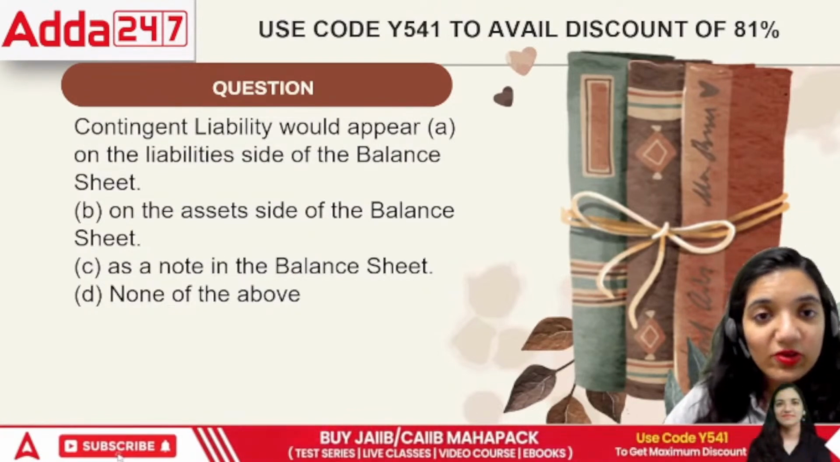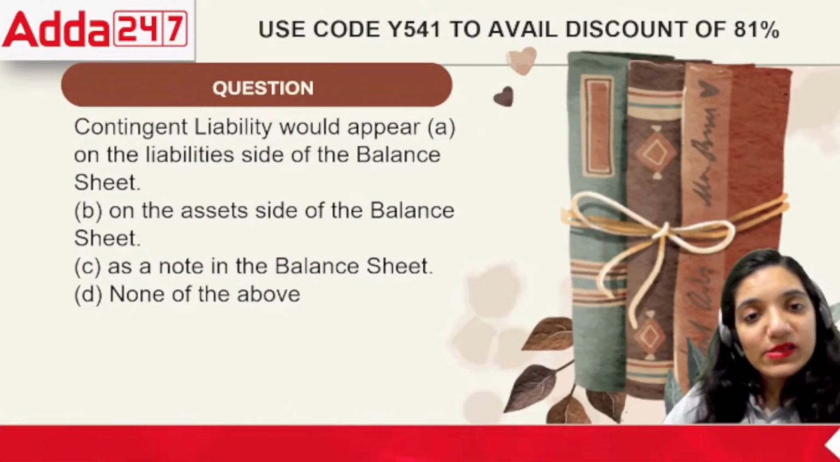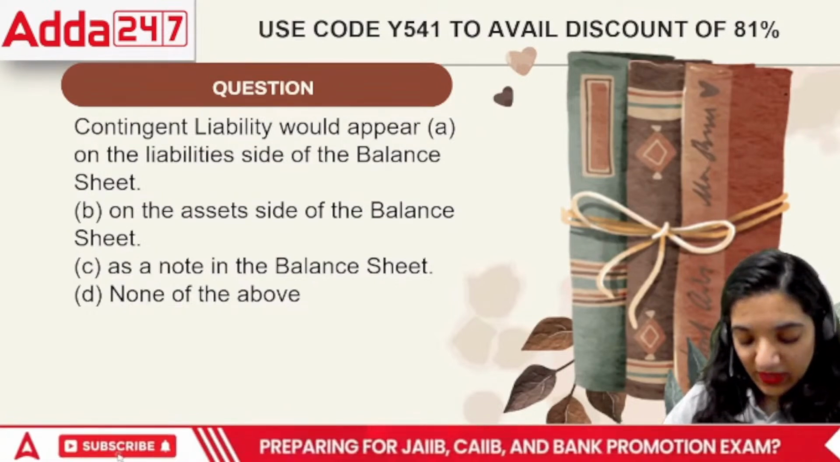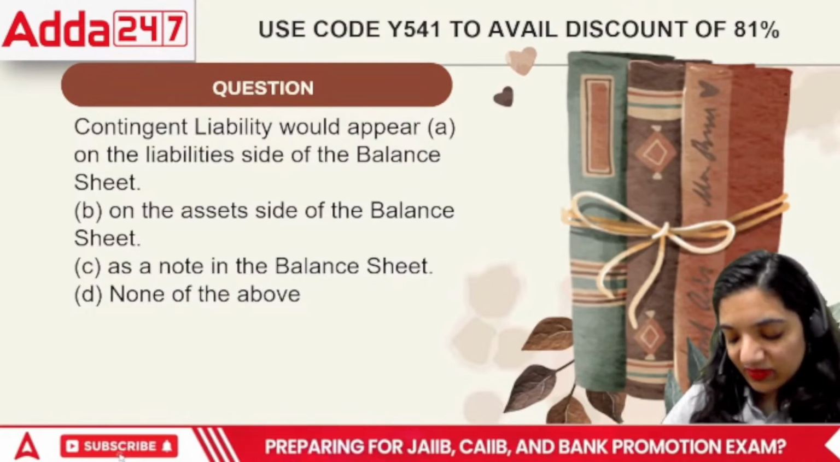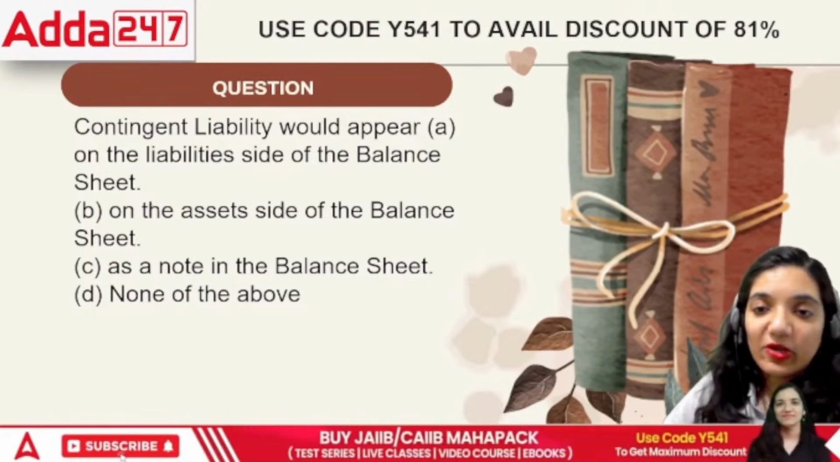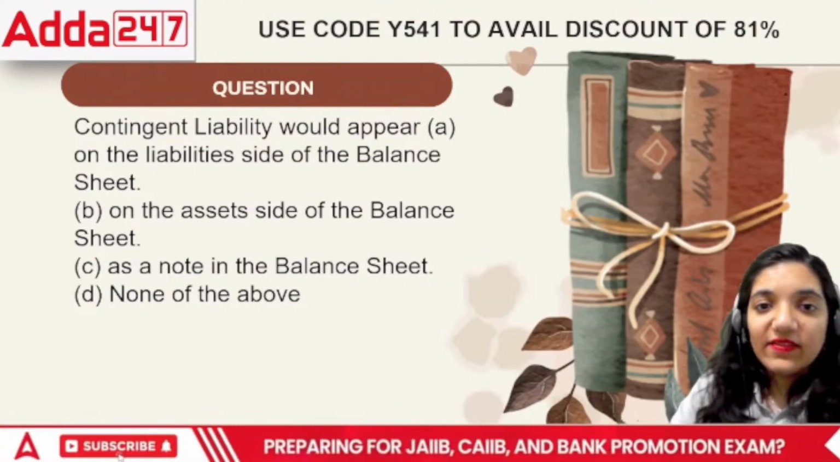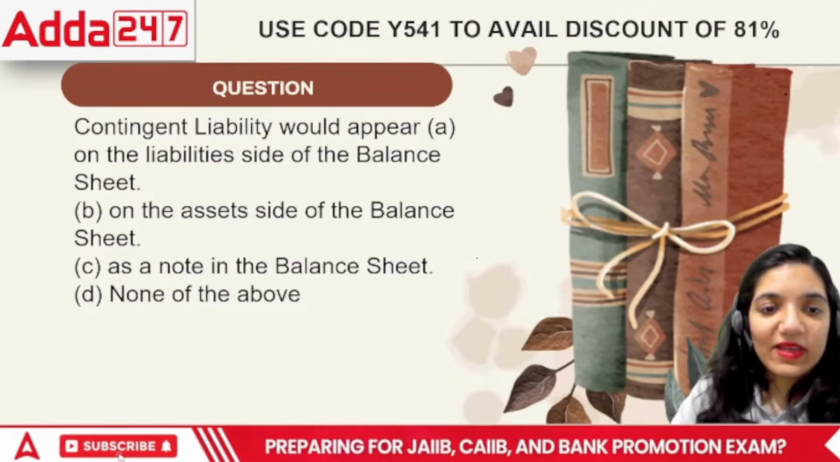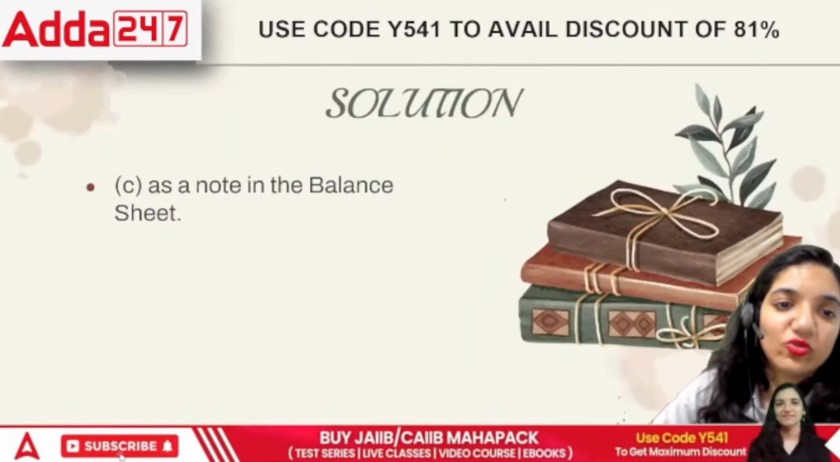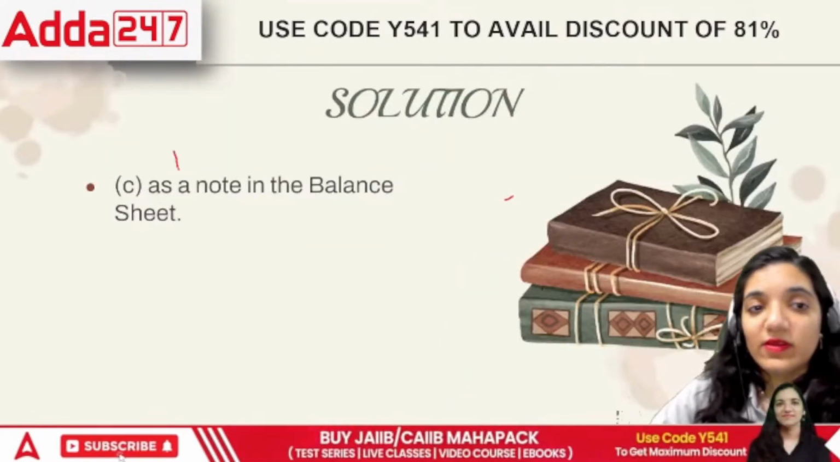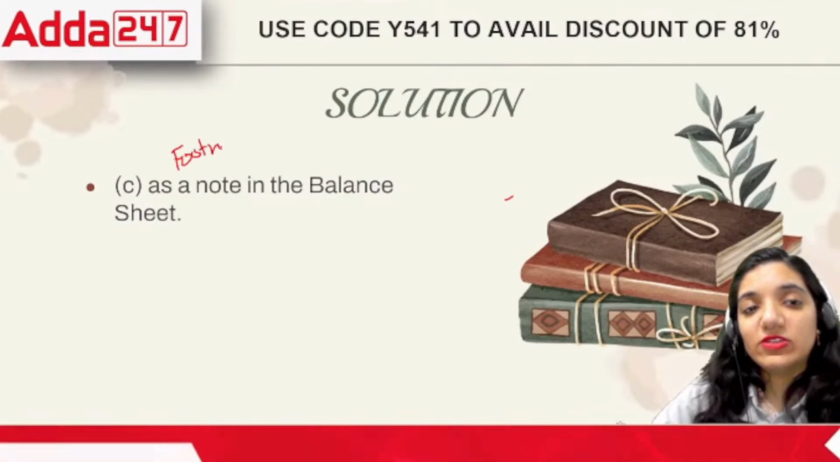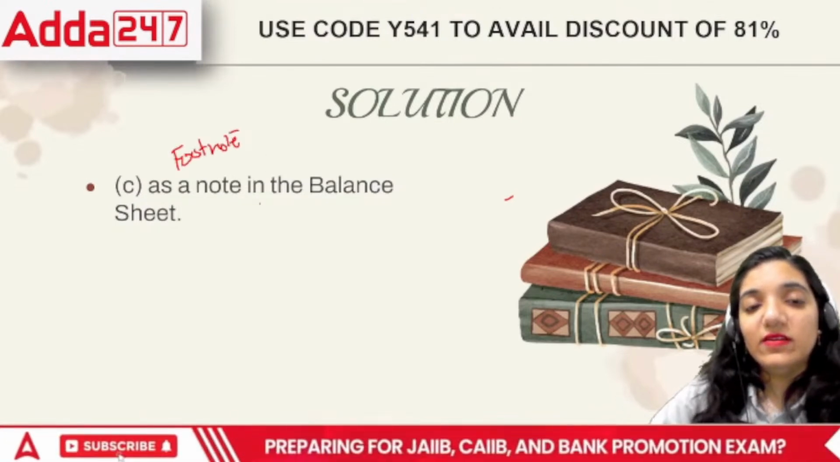So the contingent liabilities are shown on the liability side of the balance sheet, on the asset side, as a note, or none of the above. Basically, you'll always realize that till the time things are not certain, they will never be a part of the balance sheet. So in this case, the correct answer is that it will never be a part of the balance sheet. It would be shown as a footnote in the balance sheet.